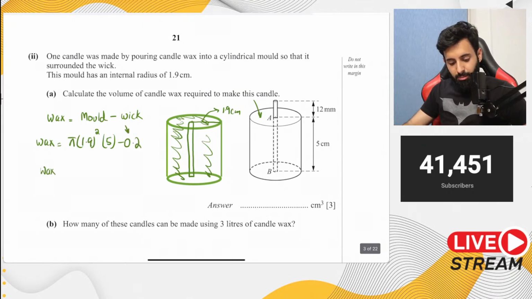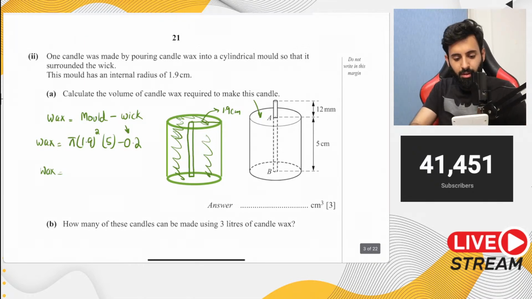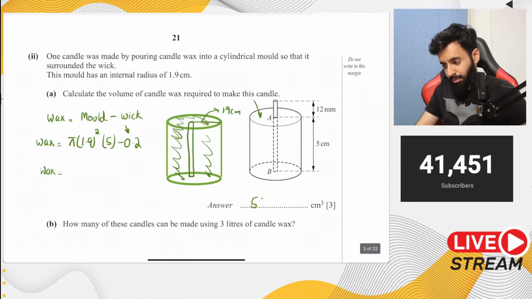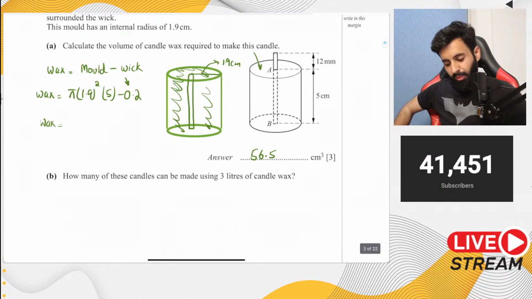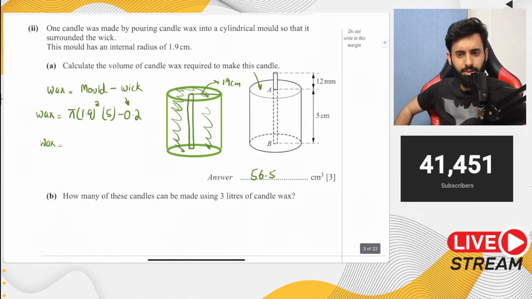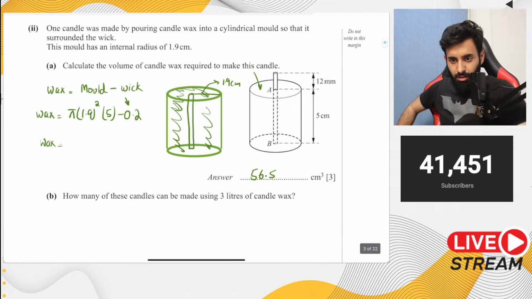Now let's calculate the volume of the wax, and I'm not looking at the questions right now, because as soon as I'm done with this, then I'll take your questions. So the mold's volume came, and from it we subtracted 0.2. So here we have 56.5 centimeter cube, and there you go. That's your final answer. Now let me have a look at your questions. Okay, so everything seems well. So can you explain B part 1 again?